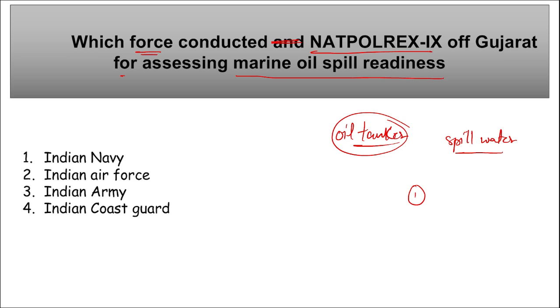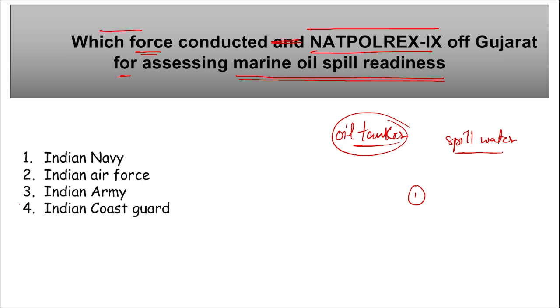Then all the birds and all the fishes will be consuming that oil, right? It will be upsetting their stomach and many of them will die. So in that particular area, those oil spills are very hazardous and they should not occur. If they are occurring, the cleaning process also becomes very expensive, and it is a very disastrous situation for marine diversity. So the question asked here is, which force recently conducted this Net Polrex 9 off the Gujarat coast for assessing marine oil spill readiness?